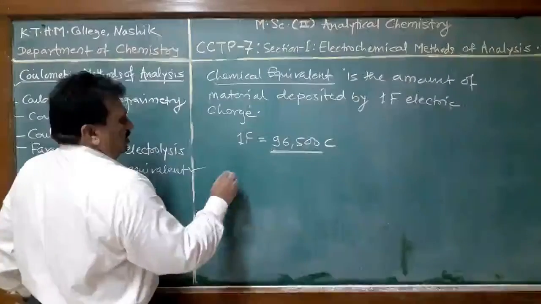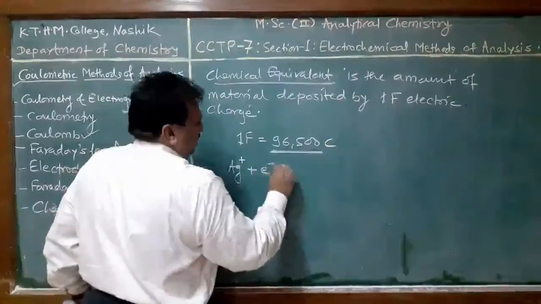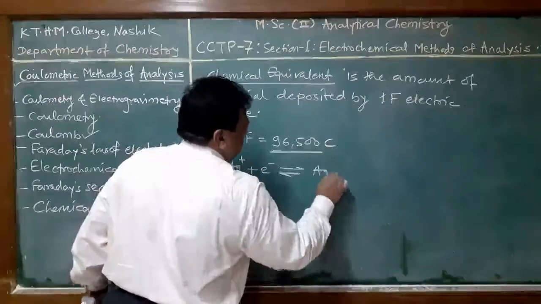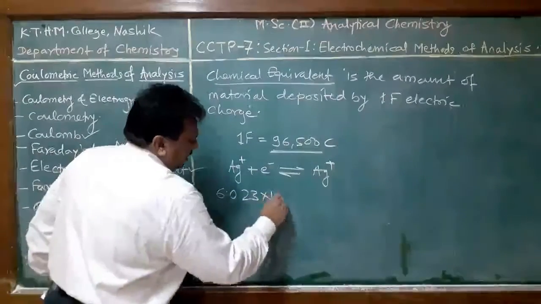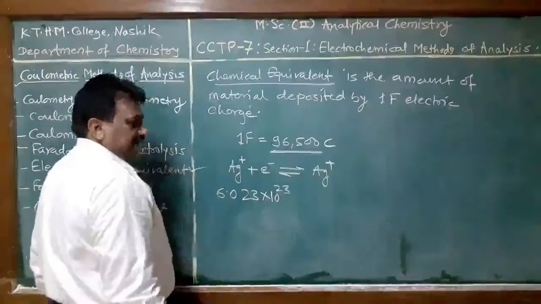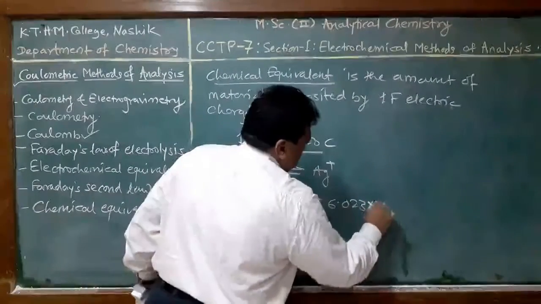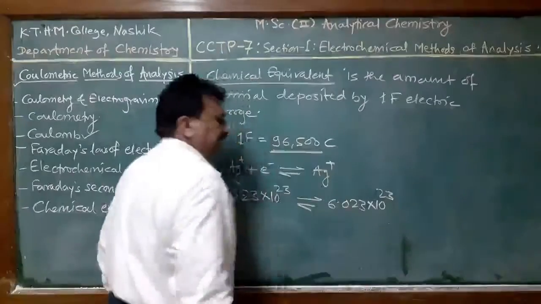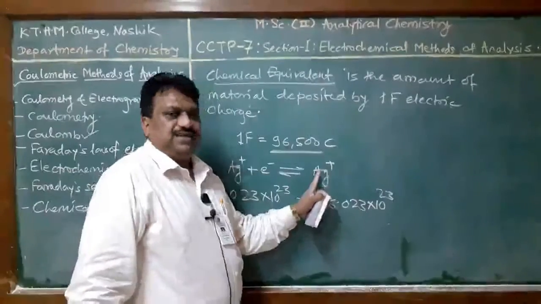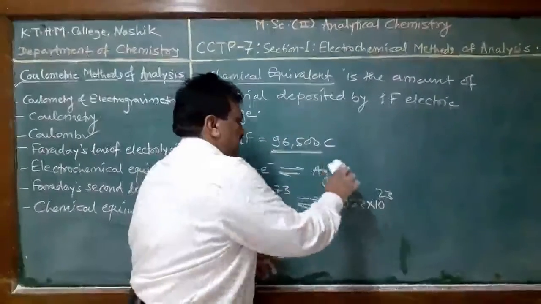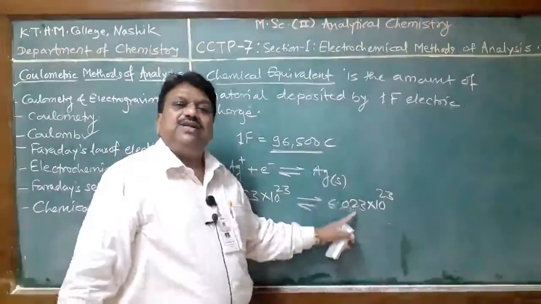We know that, suppose for example, we have a monovalent metal ion like silver. A single electron is required, then a single silver atom is deposited. If Avogadro's number of silver ions are present, then Avogadro's number of electrons are required and Avogadro's number of silver atoms are formed in a reduction process. Therefore, this is called the equivalent weight of silver. This much number of atoms of silver means the equivalent weight of silver.